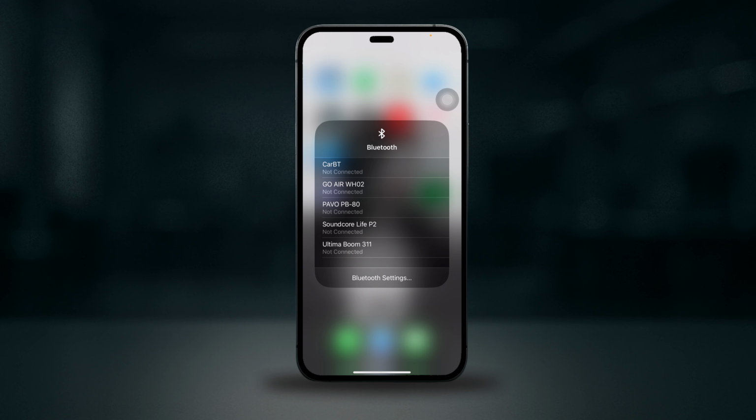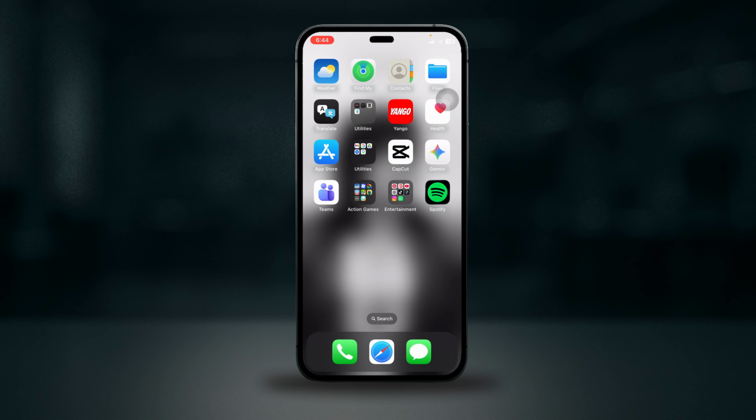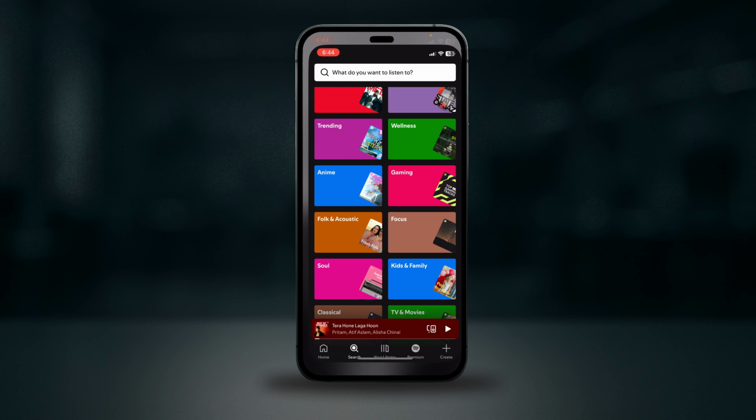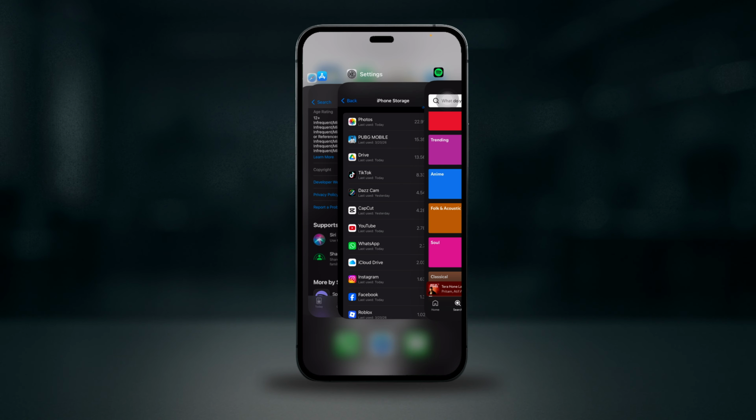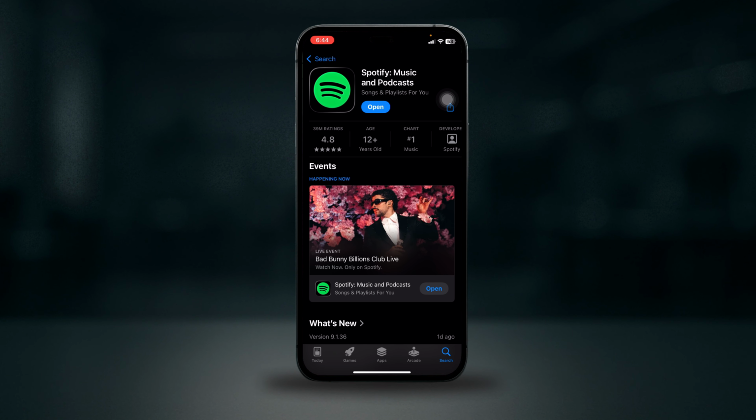If you are using Bluetooth, disconnect and reconnect your device, then restart Spotify and your phone. Also, make sure that the app is updated to the latest version. Go to App Store, search for Spotify, and make sure that it is updated to the latest version that is available. That's how you fix Spotify no sound issue.